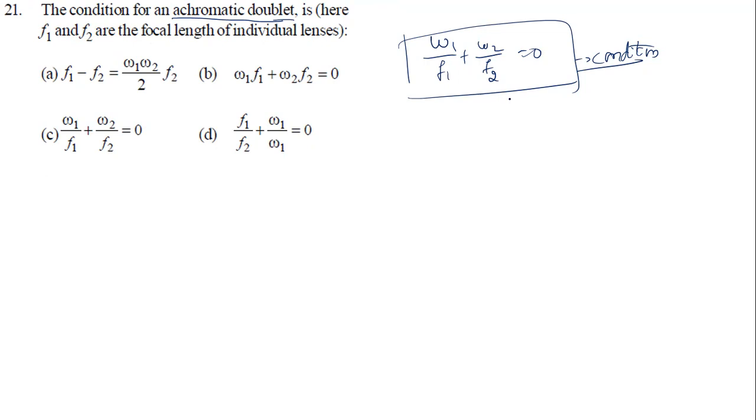So this is the right option now. C is the right answer: omega 1 by f1 plus omega 2 by f2 is equal to 0. Okay, yes. Let's go for the next question.